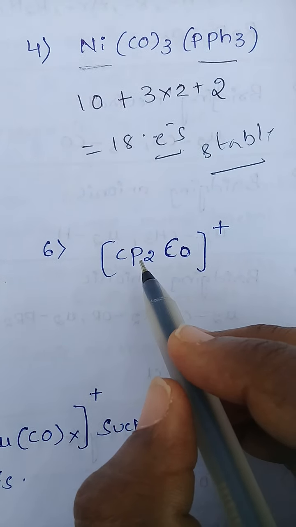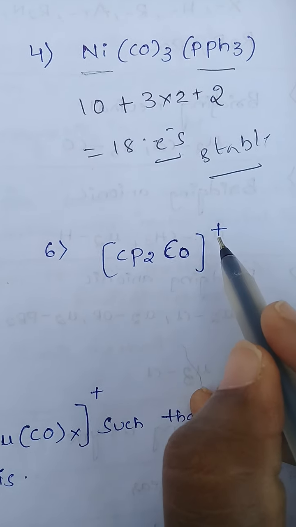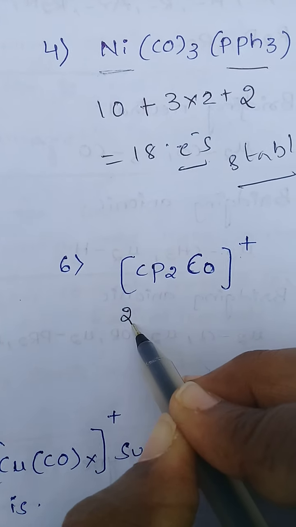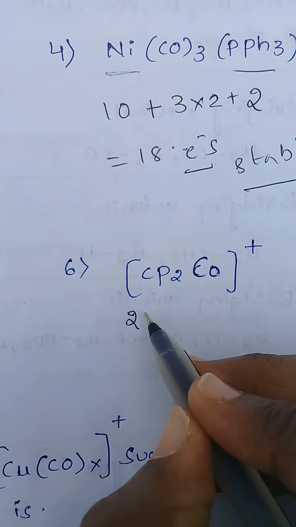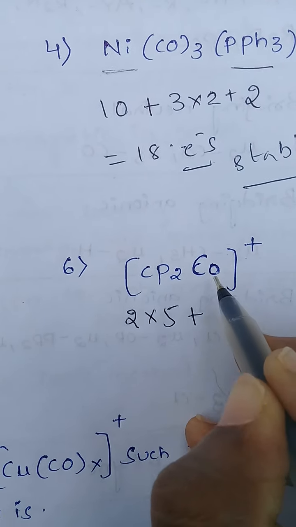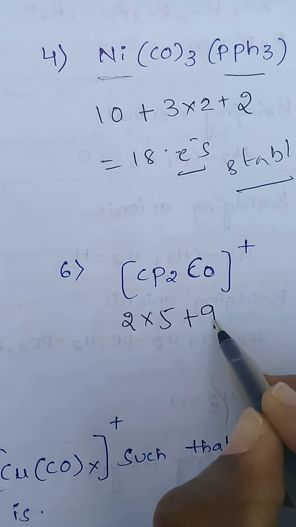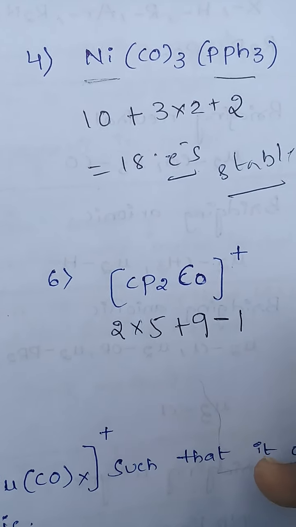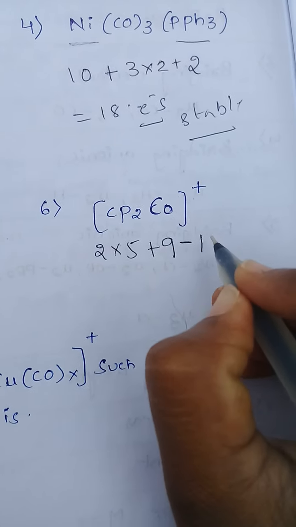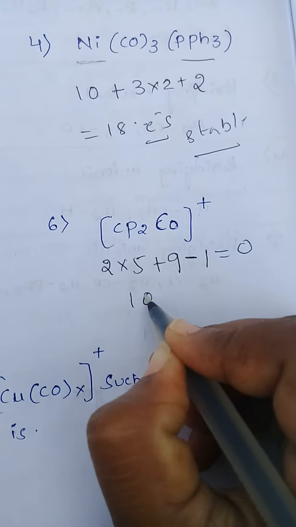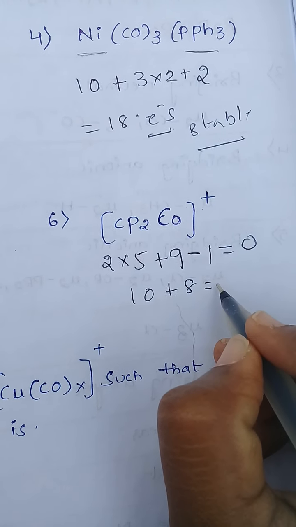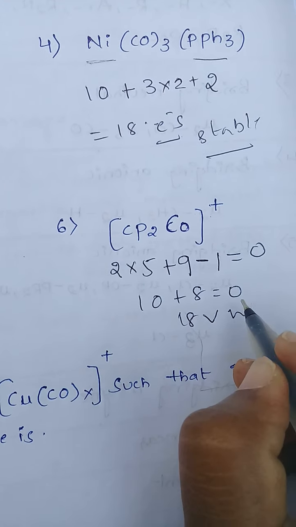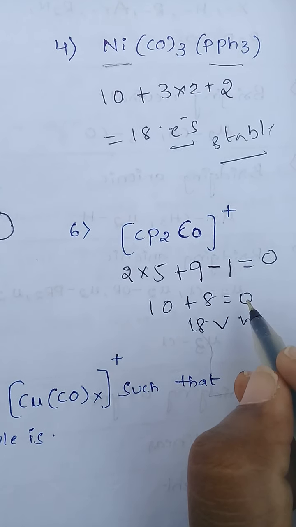See the next example, Cp twice CO plus. 1 cyclopentadienyl donates 5 electrons, so with 2 of them, 2 into 5 plus. Cobalt valence electrons 9, and here the plus charge is there, so we take minus 1 equal to 0. 10 plus 8 is equal to, total, the complex attains 18 valence electrons.